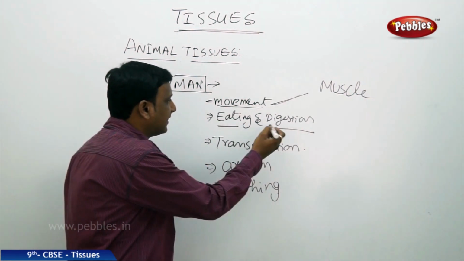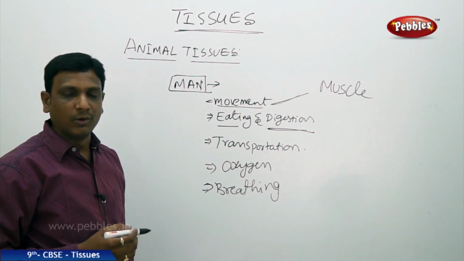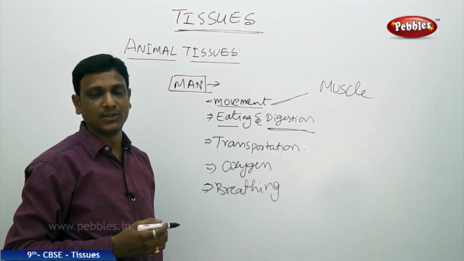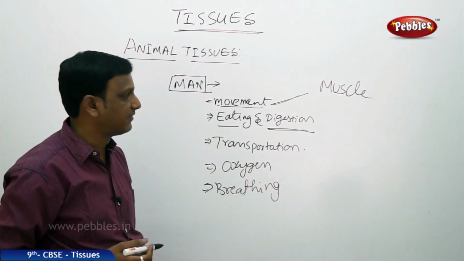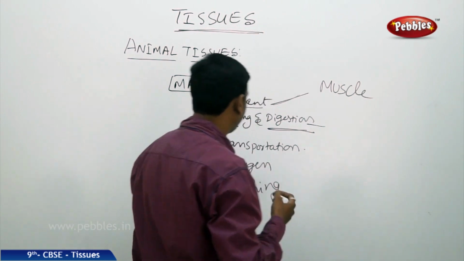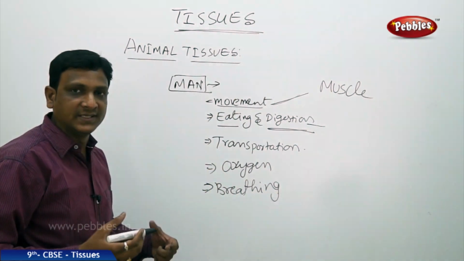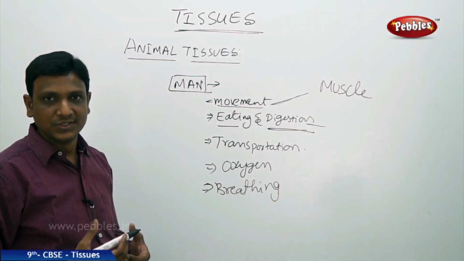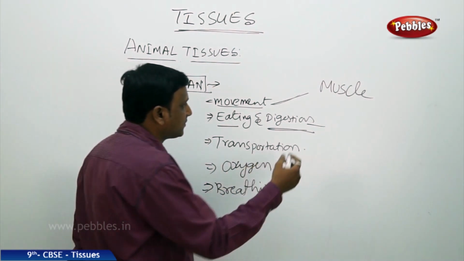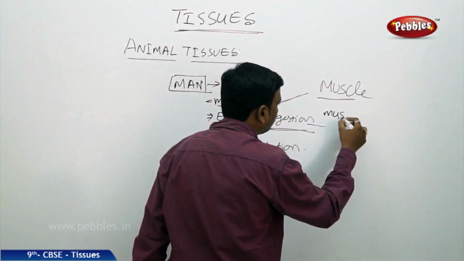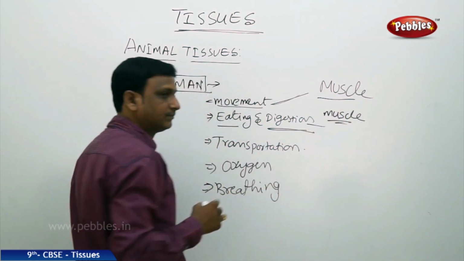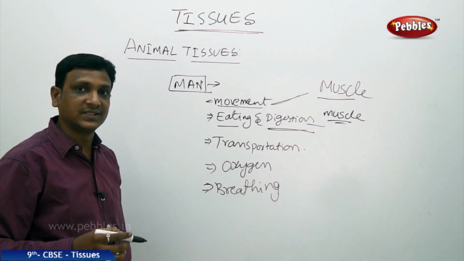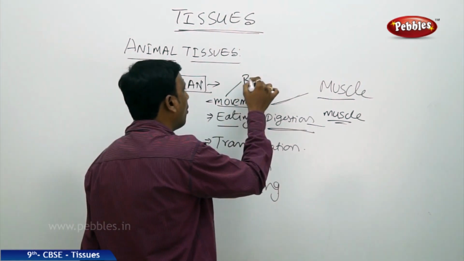And you need eating and digestion. You need a separate organ system, the digestive system, which is made up of stomach, intestines, liver, pancreas. All these are made up of different tissues which perform different functions. Even these digestive organs need some kind of movements to digest the food. To produce those movements, your digestive system must also have a tissue called muscle tissue. And to give a movement, you not only need muscle, you need some other supporting framework called bone.